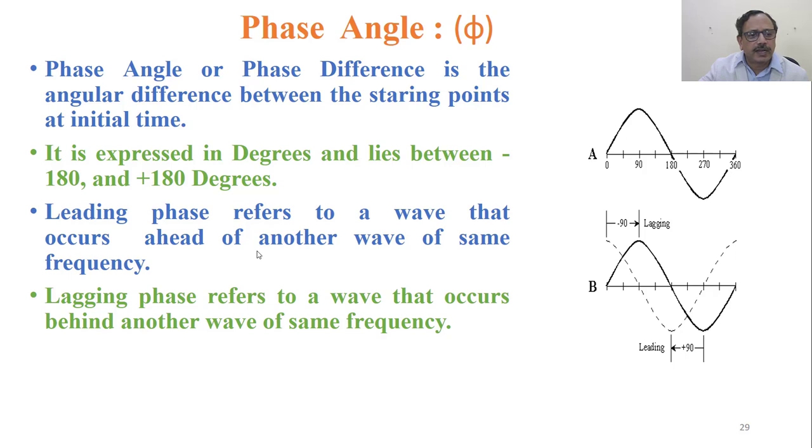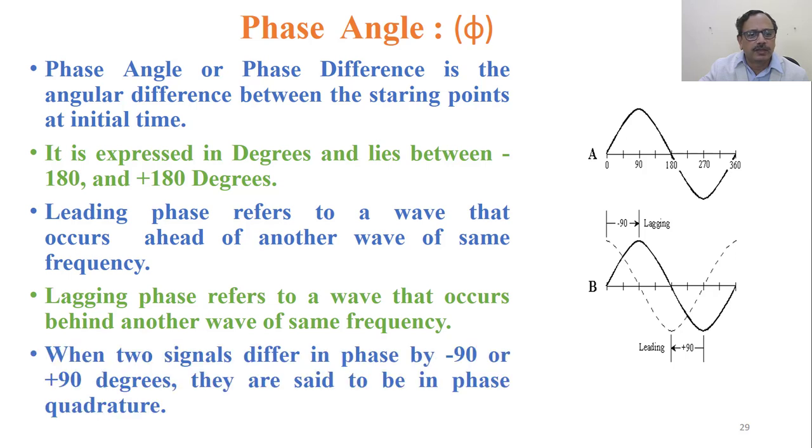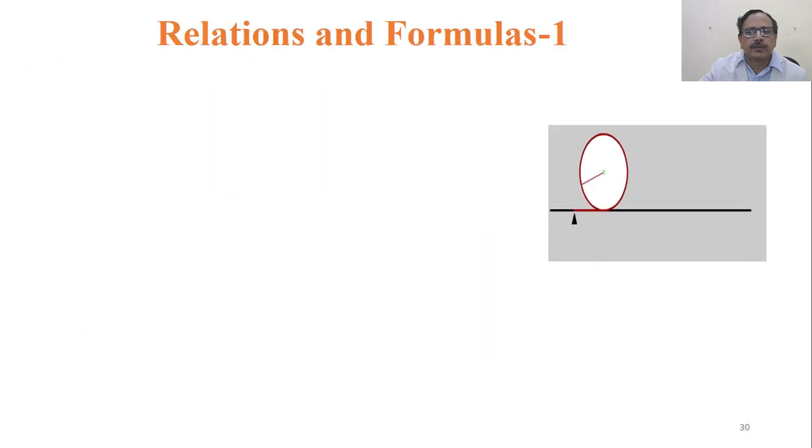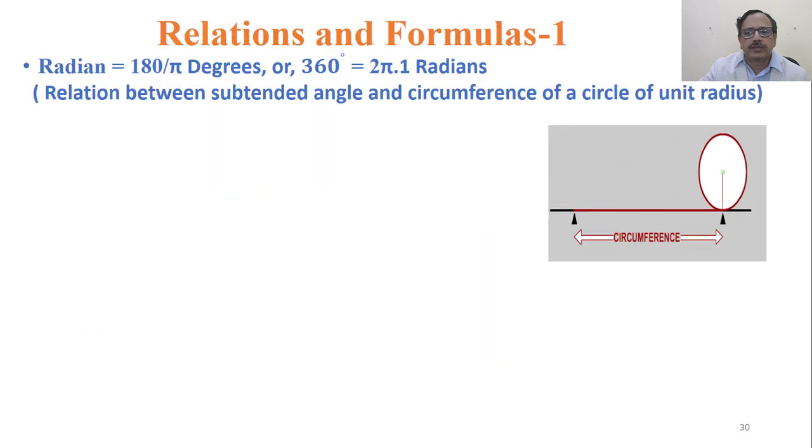So it can be lagging. Phase refers to a wave that occurs behind another wave of the same frequency, or it can be leading phase, which refers to a wave that occurs ahead of another wave of the same frequency. When two signals differ in phase by minus 90 or plus 90 degrees, they are said to be in phase quadrature. So let's see the relations and formulas.